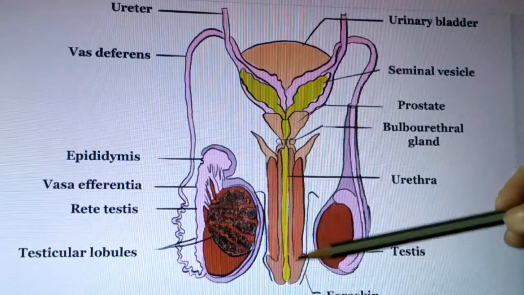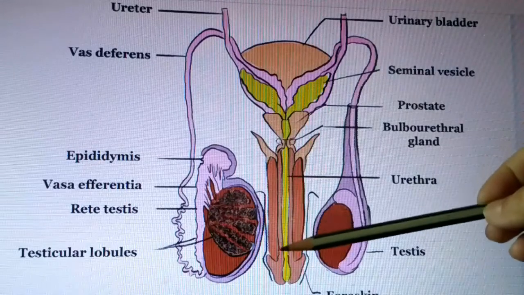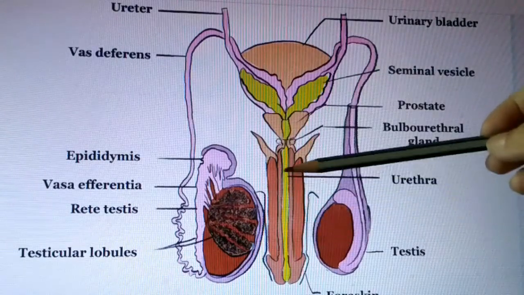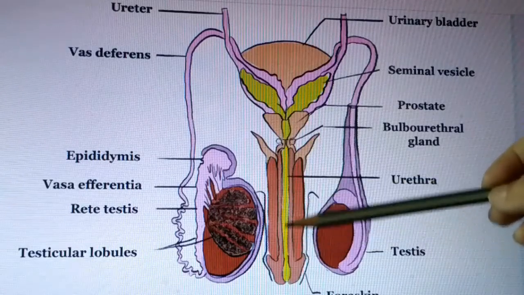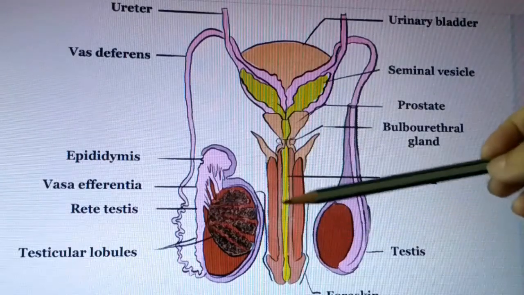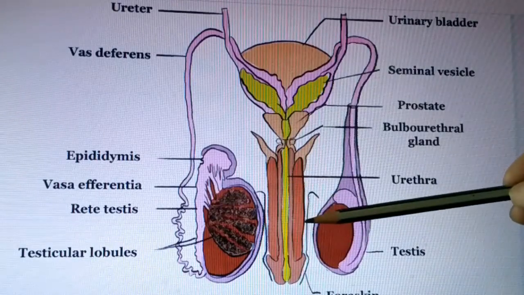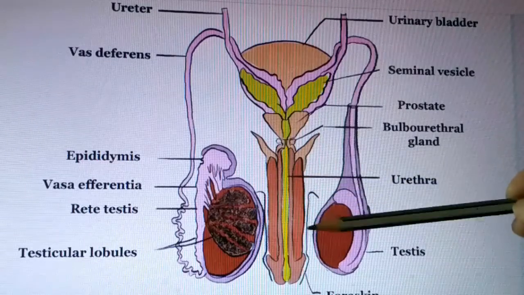The inner layer of the penis, means this area, is corpus spongiosum. Not this yellow area. This is ejaculatory duct or urinogenital duct. Beside this pink color structure is corpus spongiosum, and this area is corpora cavernosa,